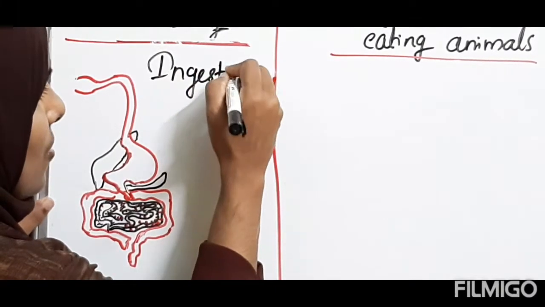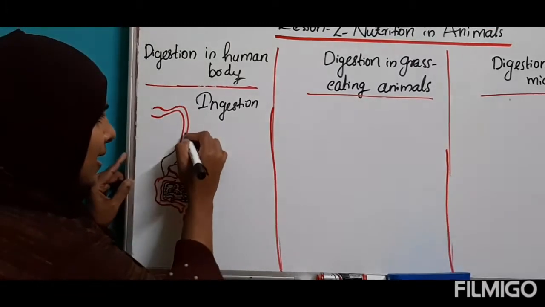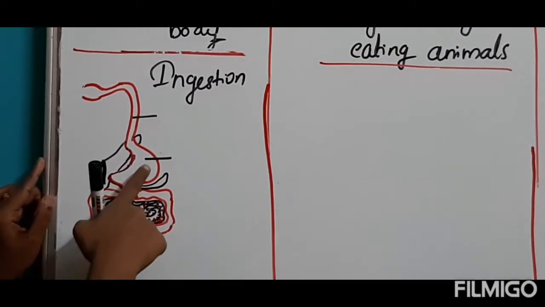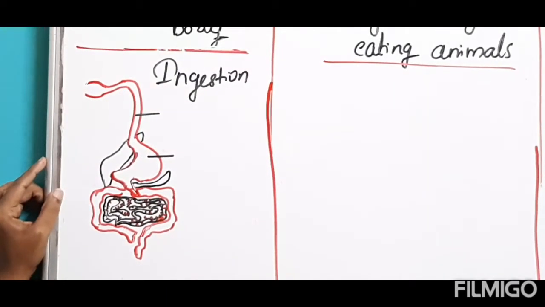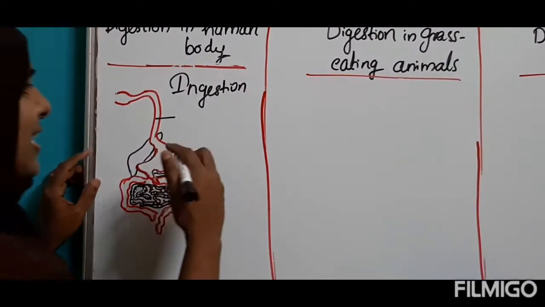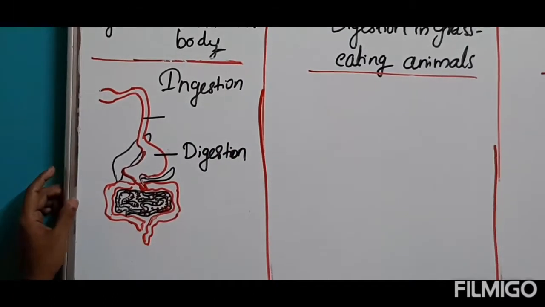Then we take the food through the mouth and buccal cavity and it goes to the esophagus. Then after that, food reaches our stomach, and one process happens in the stomach, that we call digestion, because some enzymes are present in the stomach. And HCl, what is HCl, children? Hydrochloric acid. Then some enzymes produced by the liver and pancreas digest our food. That process we call digestion. Clear?